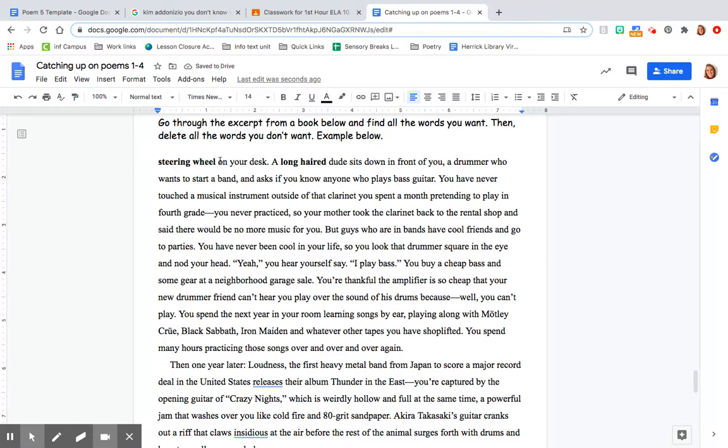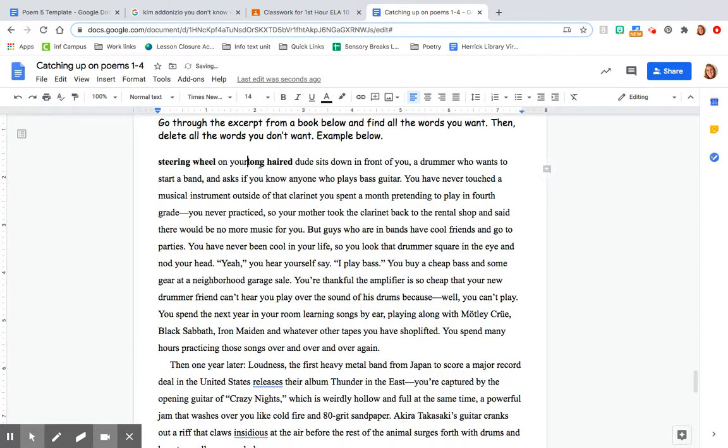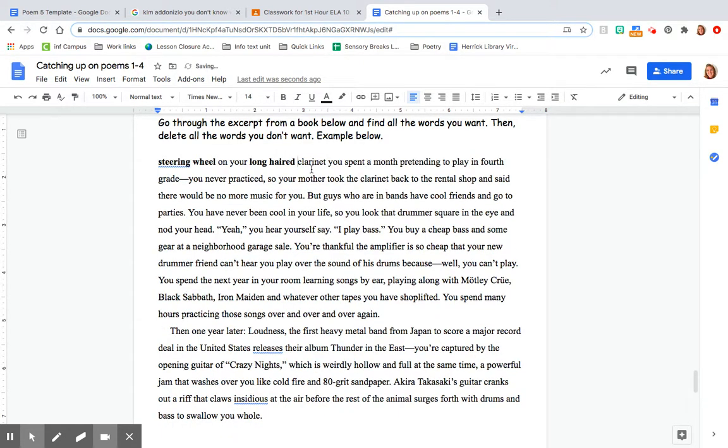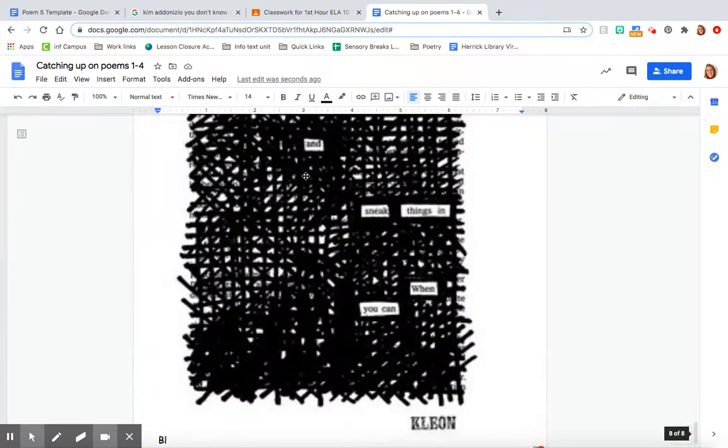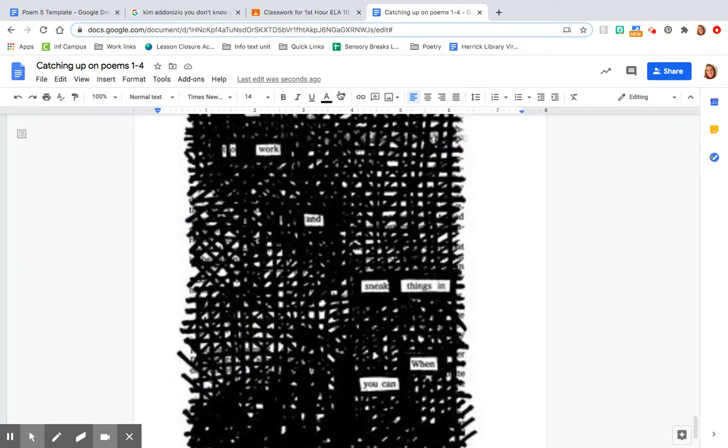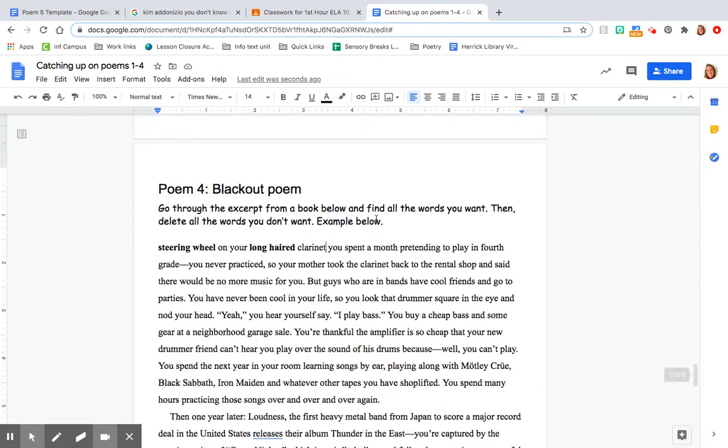So, steering wheel, on your long-haired clarinet. Doesn't make a ton of sense, so that's okay. You'll slowly delete the words that you don't want, and then you'll end up with a poem where it's just a few words, okay? That one is supposed to be kind of a weird poem. It's okay if it doesn't make a ton of sense.